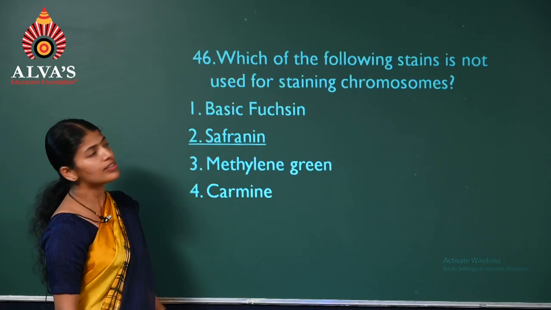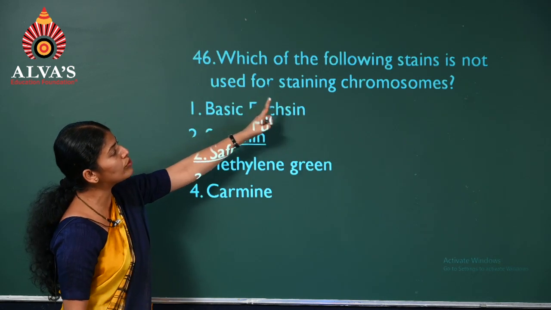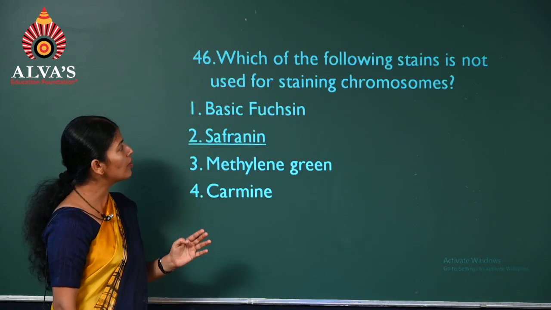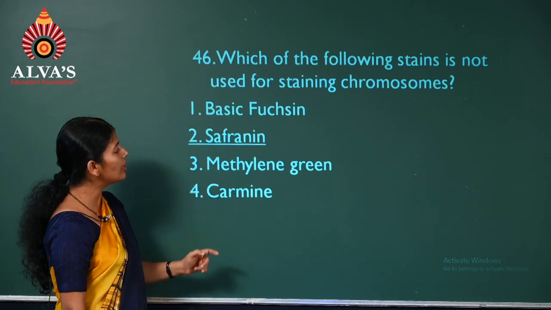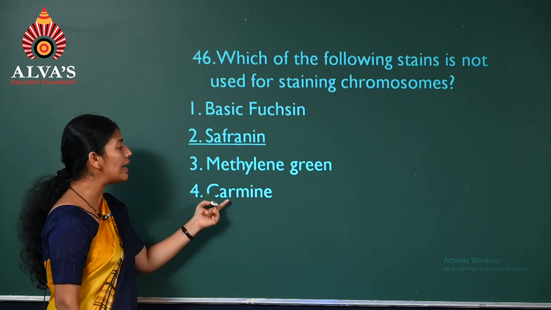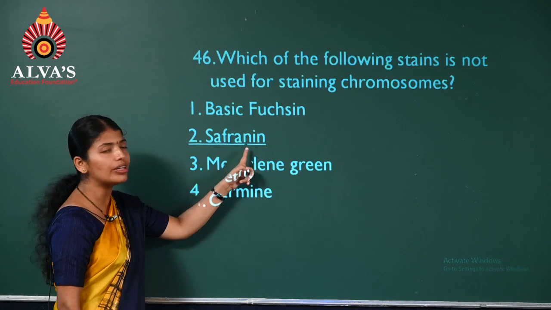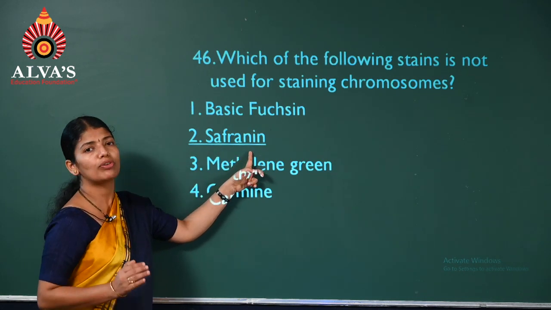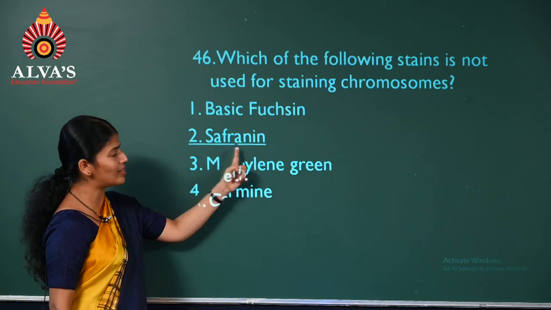Question number 46. Which of the following stains is not used for staining chromosomes? We have basic fuchsin here, safranin, methylene green and carmine. Normally, safranin they don't use for staining chromosomes. So answer it is second one.